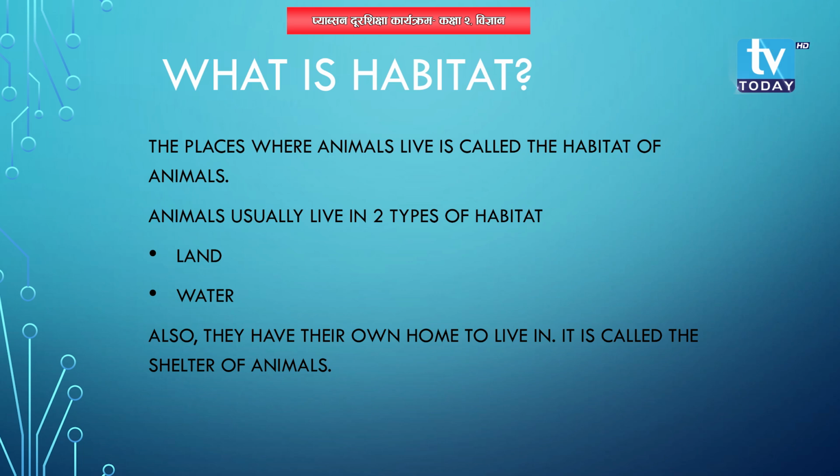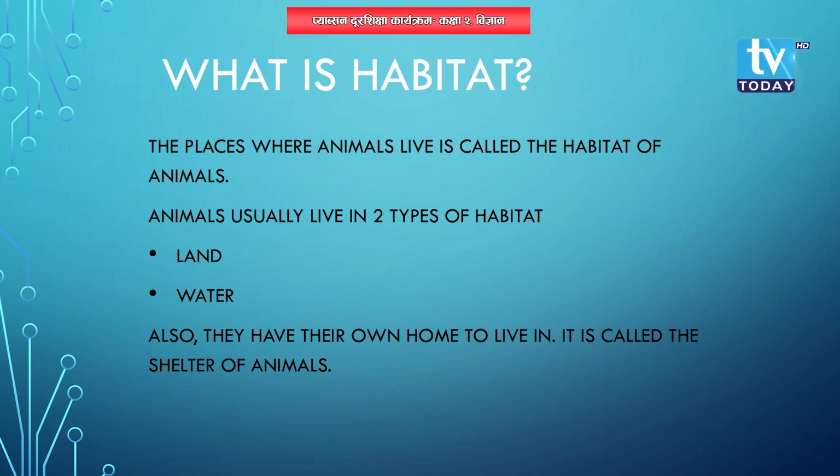Some animals live on land, some live in water. On land, some are found in forests, some are kept at our home, some are found in bushes and so on. In water, some are found in pond water, some in sea water and so on.